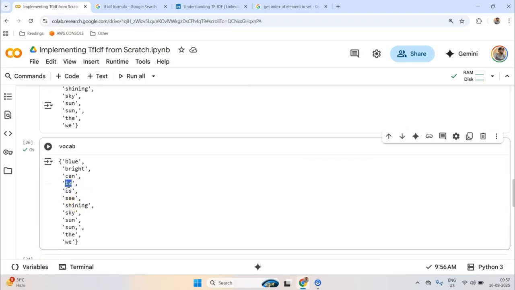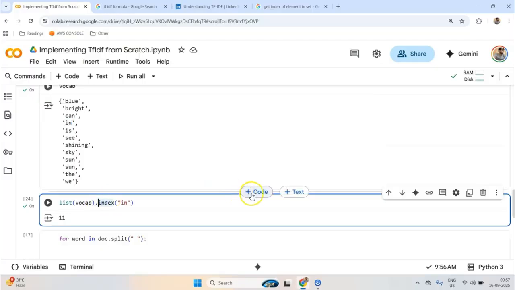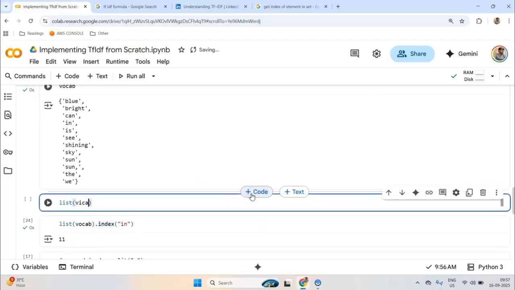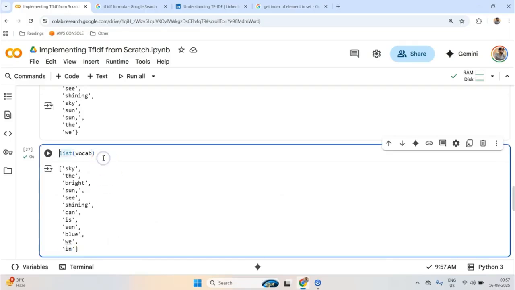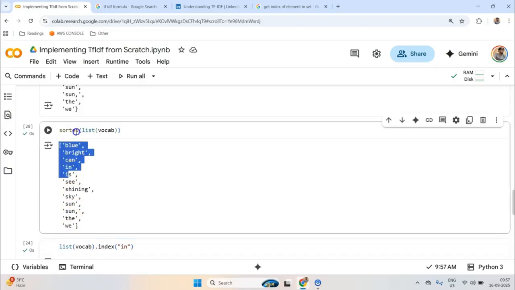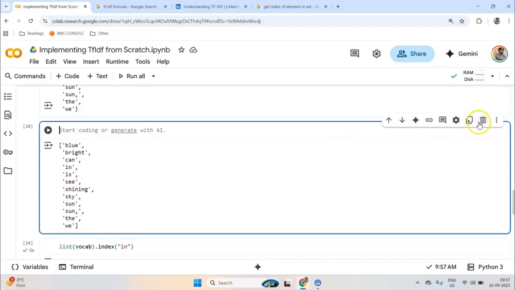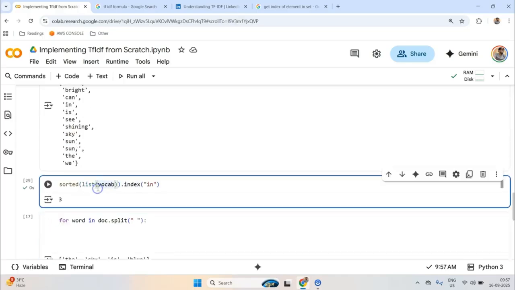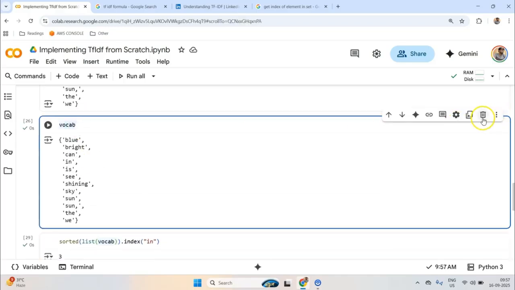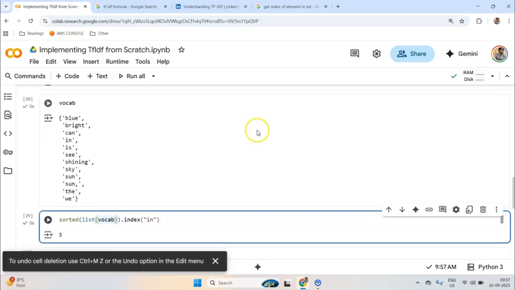Sets by default sort, and converting to a list of vocab has changed the internal order, so "in" is now appearing here. So let's do one thing: let's sort this. Now "in" is appearing here. I know it's not a very algorithm-friendly way, but let me use it right now. Now we are getting what we wanted, but this is obviously not recommended. For the sake of understanding and coming back to the topic of the video, I'm just going with this.